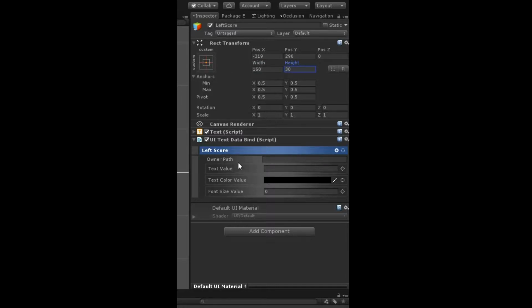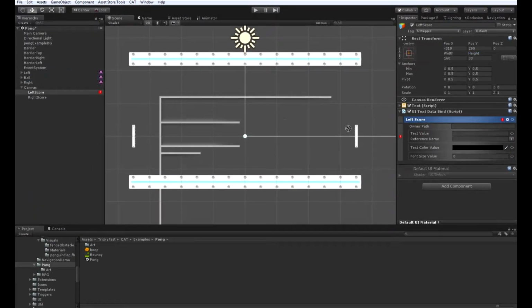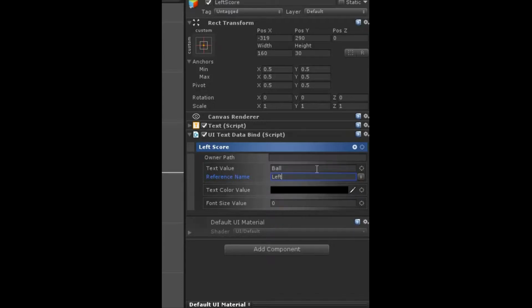Okay, so now we want to do some data binding here. So the owner path is going to be left empty. This text value is going to be bound to named. And remember, we're keeping track on the score, so the left score. Make the font size 50.